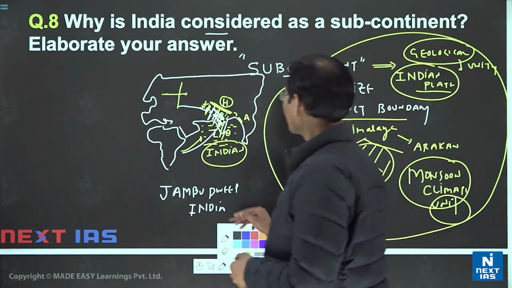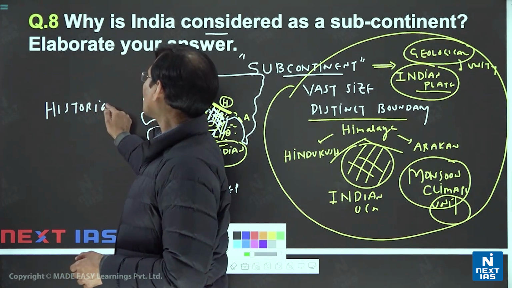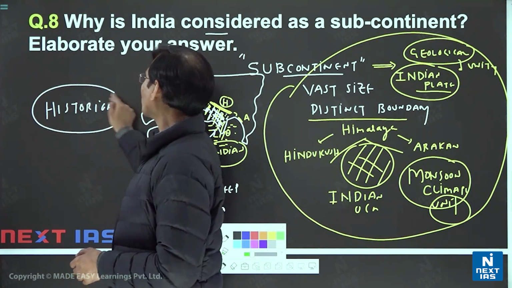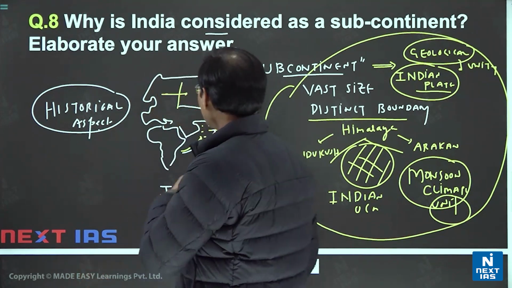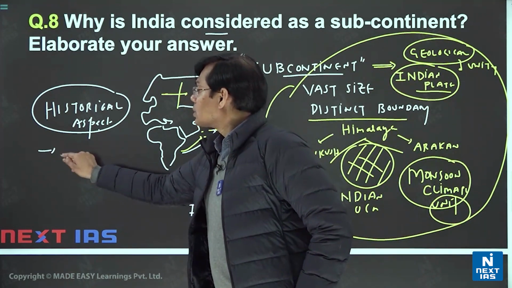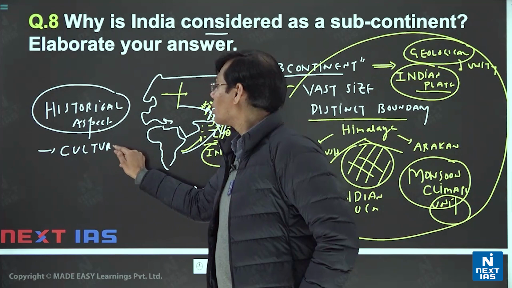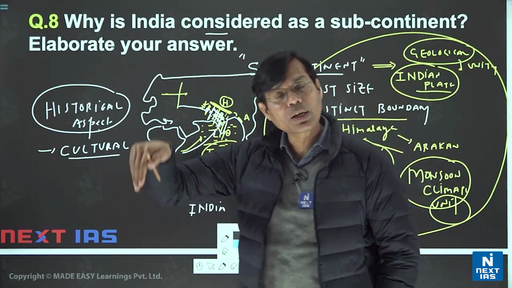Not only historical aspects, like this area time to time remained under one single rule: Mughal rule, Ashoka rule, and also the British rulers. Also the cultural aspects, because same kind of geography, same kind of geology, same kind of historical aspect, then culture will also be nearly same.